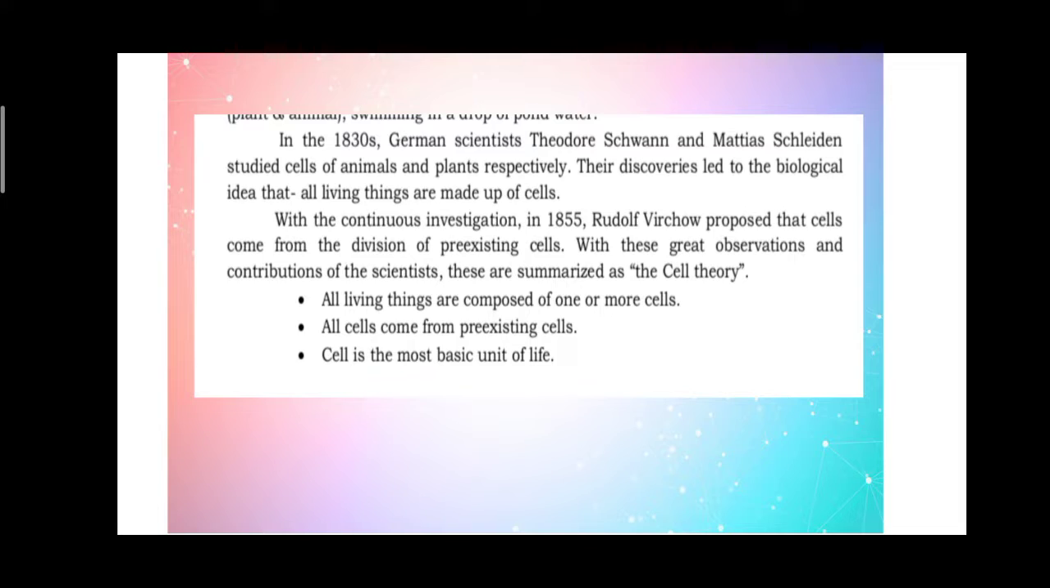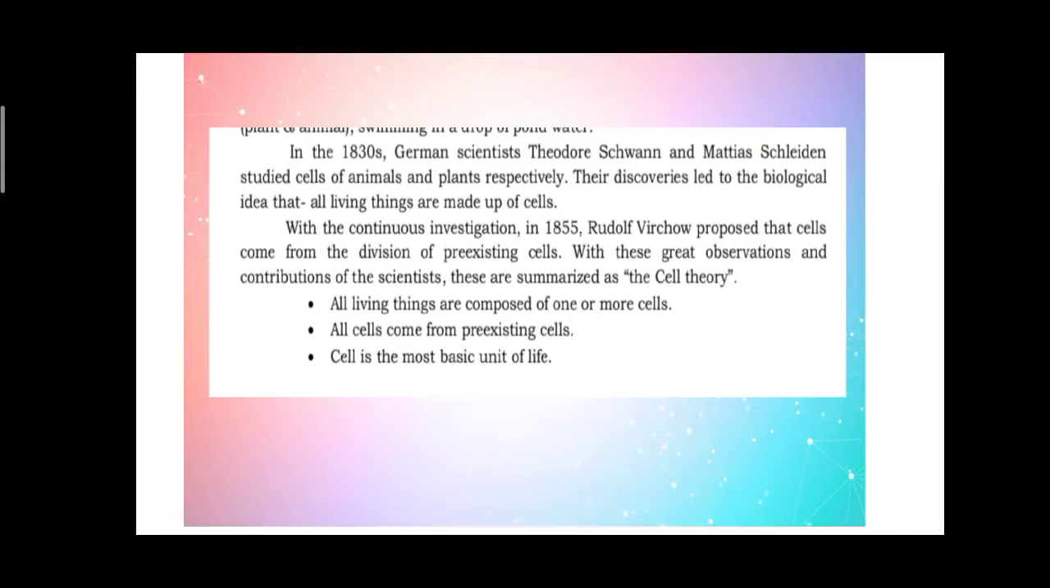With the continuous investigation, in 1855, Rudolf Virchow proposed that cells come from the division of pre-existing cells. With this great observation and contribution of the scientists, these are summarized as the cell theory, that all living things are composed of one or more cells. All cells come from pre-existing cells, and cells is the most basic unit of life.